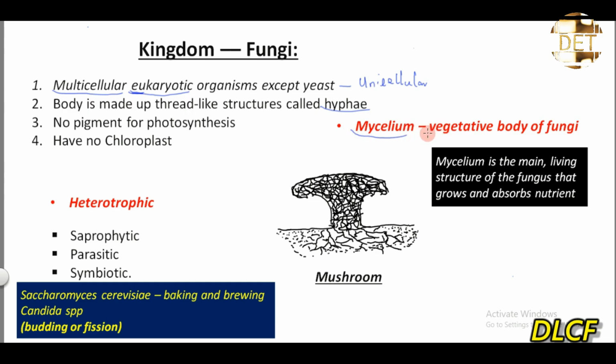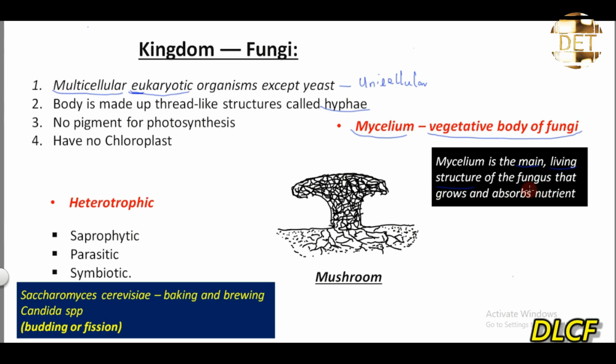And the mycelium is what forms the vegetative body of the fungi. So the mycelium is the main living structure of the fungus that grows and absorbs nutrients. And that is why it is referred to as the vegetative body. It is the main living structure of the fungus.